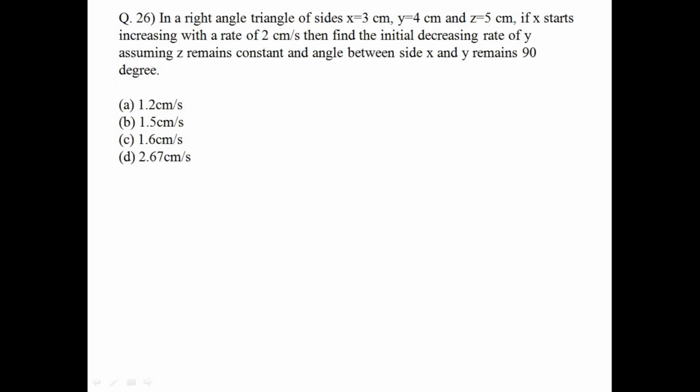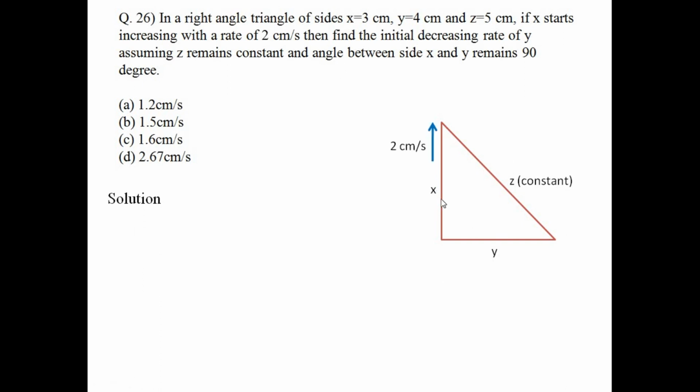Next question. Question number 26. In a right angle triangle, sides x equal to 3 cm, y equal to 4 cm, z equal to 5 cm. If x starts increasing at a rate of 2 cm per second, find the initial decreasing rate of y, assuming z remains constant and the angle between sides x and y remains 90 degrees. Okay, so let's see the right angle triangle. You just mark the sides x, y and z.